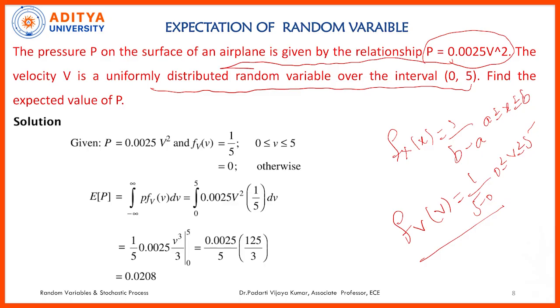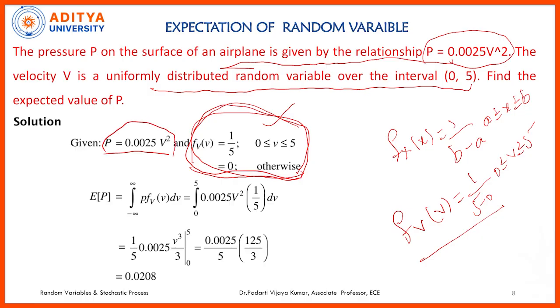So the function is given to us. This problem comes under the category of expectation of a function of a random variable. The function is given like this, and they mentioned it is a uniform density function. We mathematically applied the values and developed the uniform density function. So expectation of P will be the integral of P into fV of V dV. Since the function P is also in terms of V square, the integration of V square is V cube by 3. Substituting the limits we will get 0.0208. That is a 2% chance for the given data.